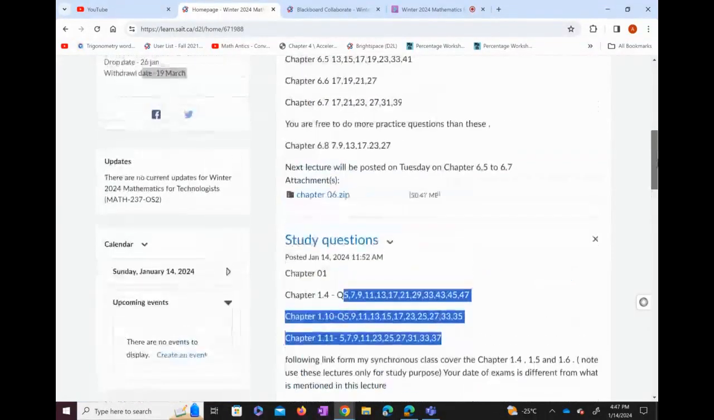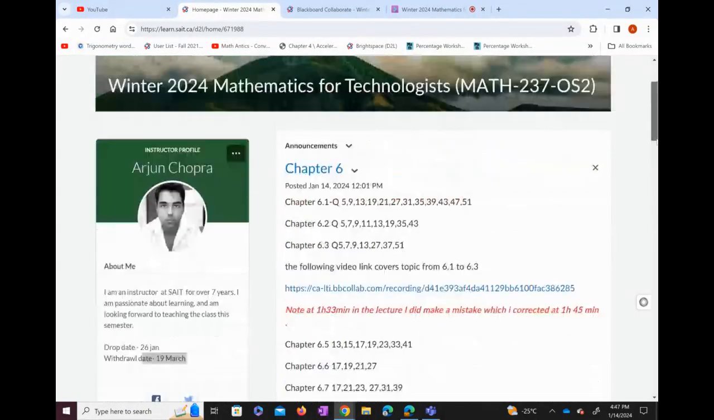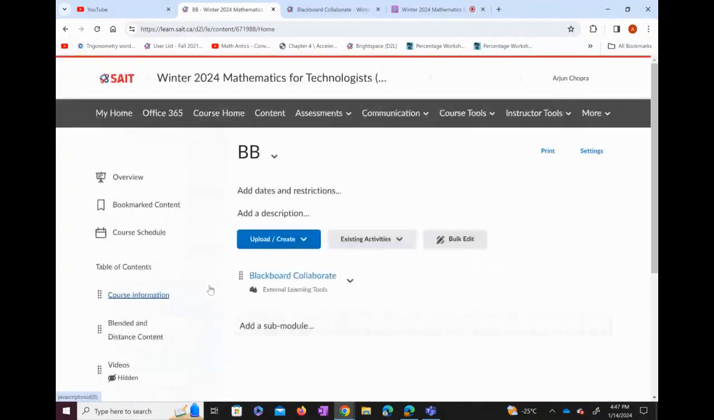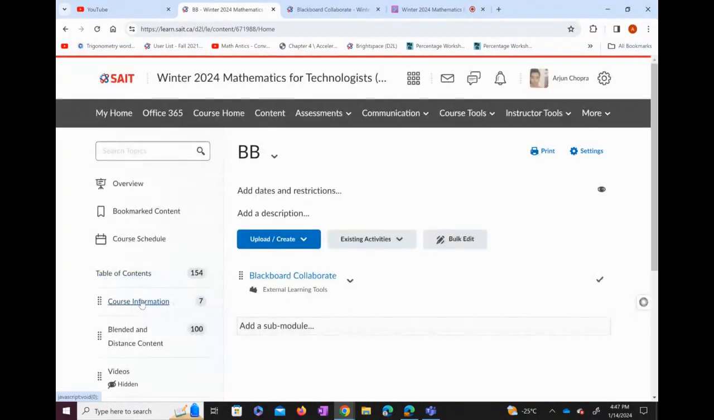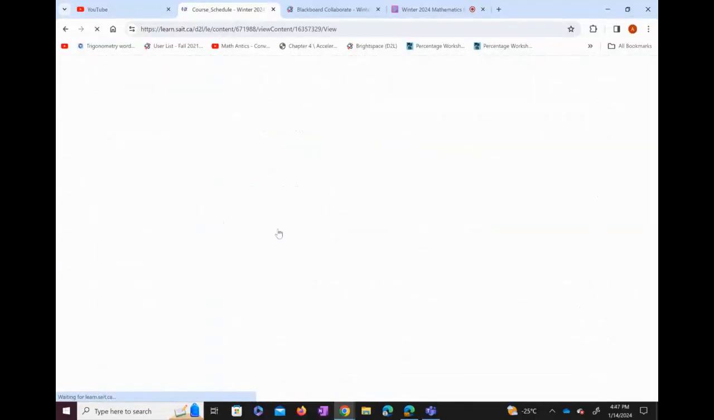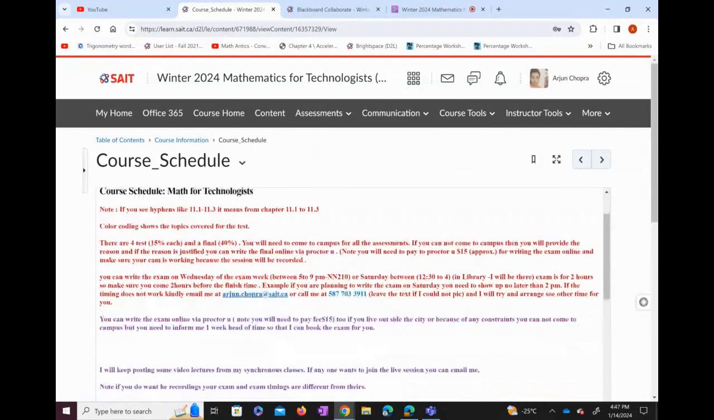All right. And then chapter 6 has also been posted down here. This is the information for chapter 6. Now I will go to the content section. Under the content, click on the course information. Under the course information, course schedule. Here you will find all the information which you guys require. This is how the course schedule looks.